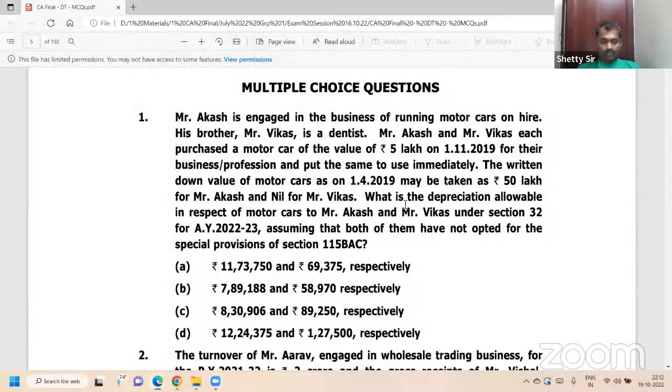Work on it, just trust me and write two columns. Left side Akash, who hired the car for business as a taxi, 45%. Trust me on that date, 1/11/2019, as the question states. How do you remember the date?